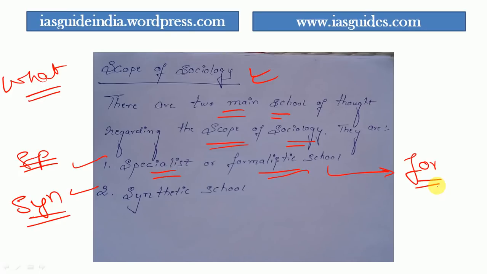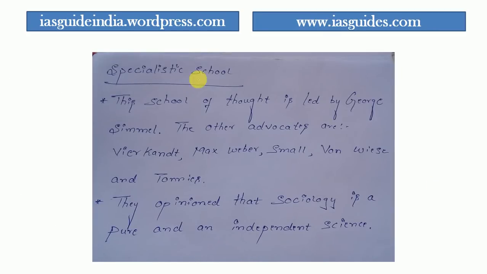Let us first discuss the specialist view, that is, the specialist school of thought on the scope of sociology. This school of thought is led by George Simmel, the main person who led the specialist school. There are also other advocates of this school, like Vierkandt, Max Weber, Small, von Wiese, and Tönnies. These are the other sociologists who are advocates of this school.